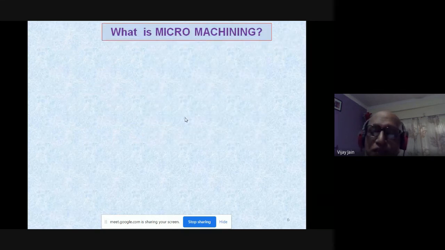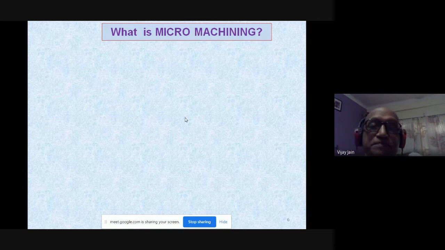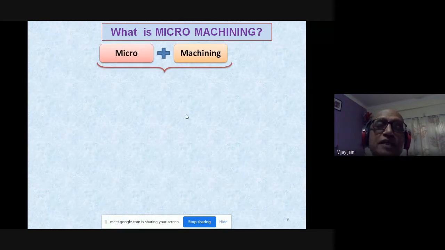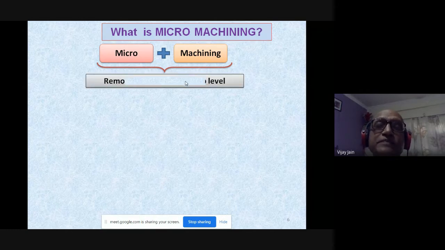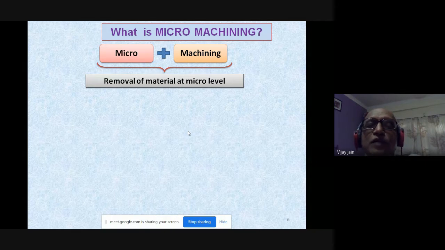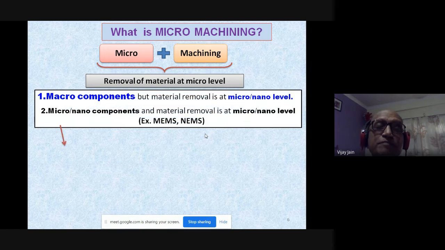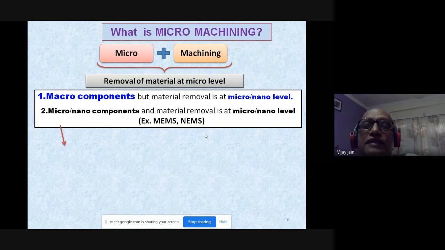Now, the first question is, what is micromachining? Here you can see two words, micro plus machining, which simply means removal of material at micro level. This is very important: you can have macro components, but if material removal is at micro nano level, then it comes under micromachining or nano machining. And micro nano components may be there, and if the material removal is at micro nano level, then also it comes under the category of micromachining or nano machining.